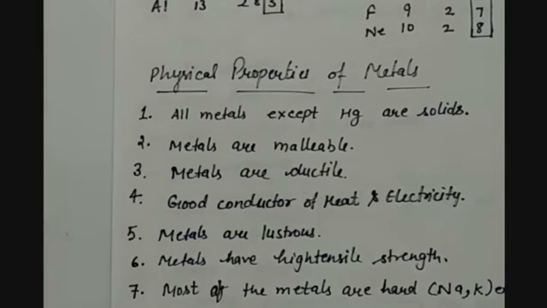Mercury and iron offer great resistance to the flow of current. Therefore, mercury and iron are not good conductors of electricity. But copper and aluminium, as they are good conductors of heat as well as electricity, are used to make electric wires.